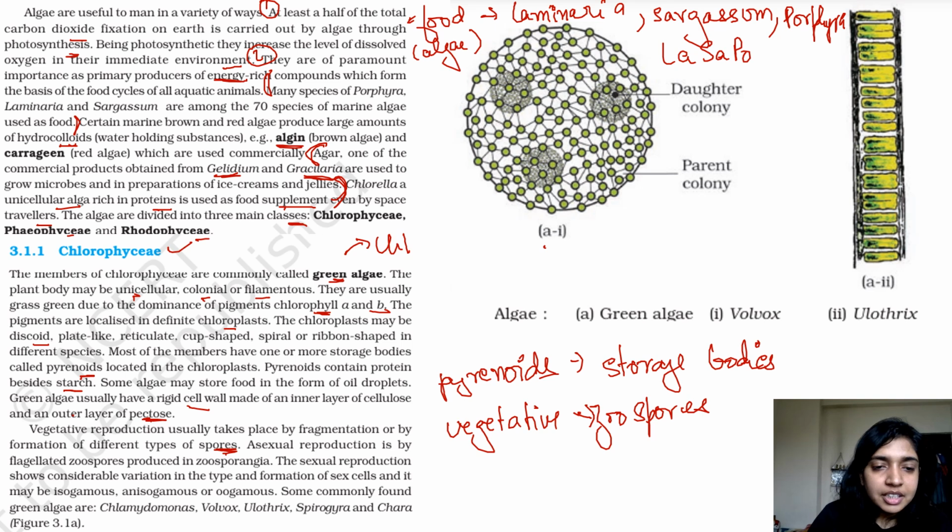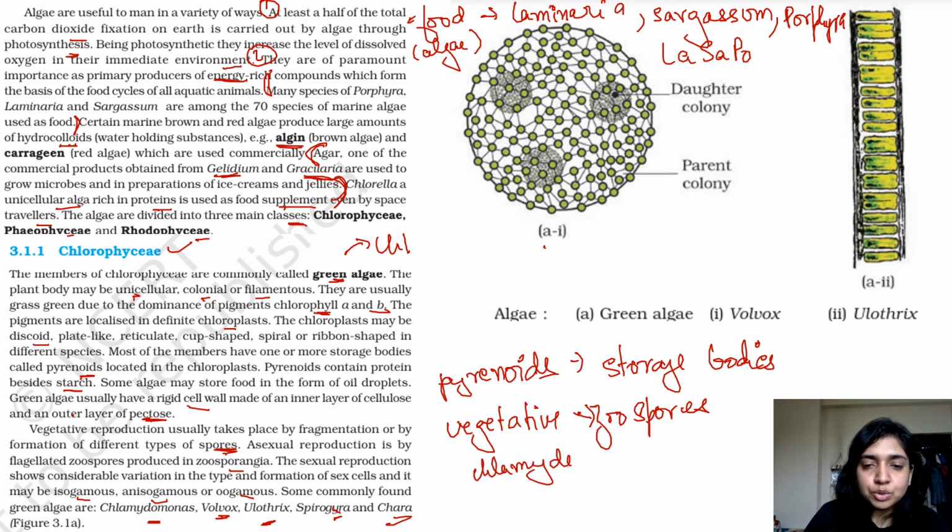Produced in zoosporangia. The sexual reproduction shows considerable variation in the type and formation of sex cells, and it may be isogamous, anisogamous, or oogamous. Some commonly found green algae are Chlamydomonas, Volvox, Phyllothryx, Spirogyra, and Chara. Okay, so when we're talking about green algae, these are the examples. What are the examples?